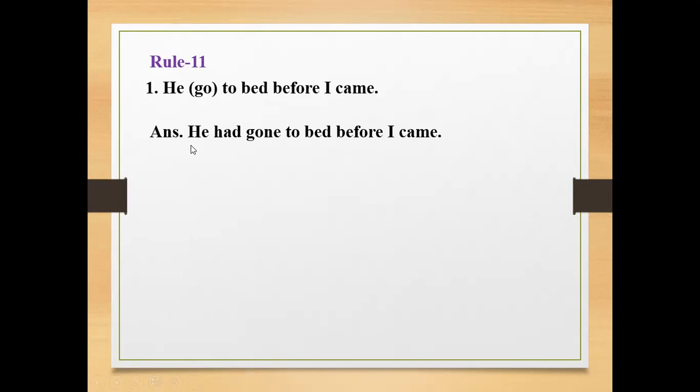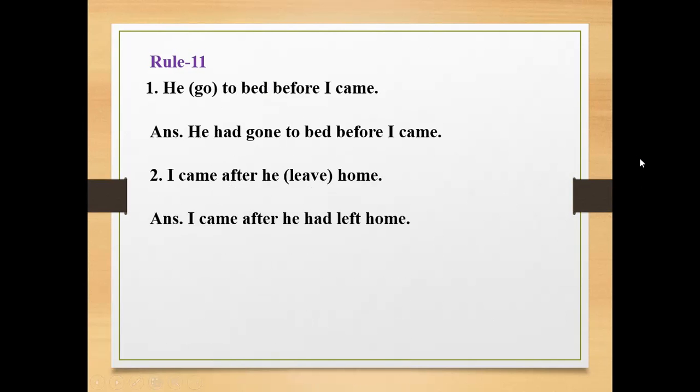We know the structure of past perfect tense is subject plus had plus past participle verb. Number 2, I came after he left home. Here there are two actions, one is came, another is leave, and leave happened before came. So the answer will be: I came after he had left home.